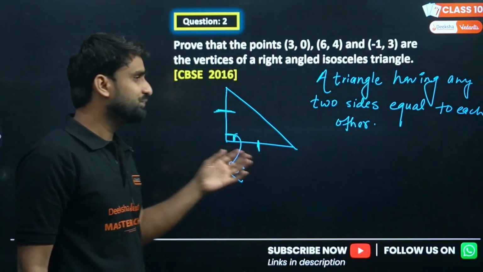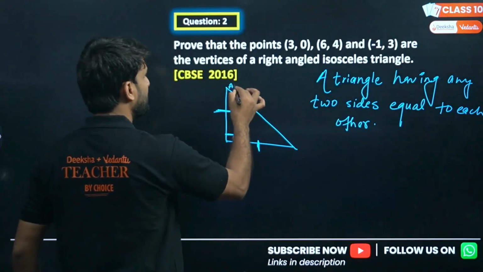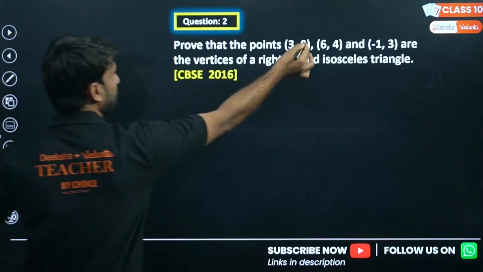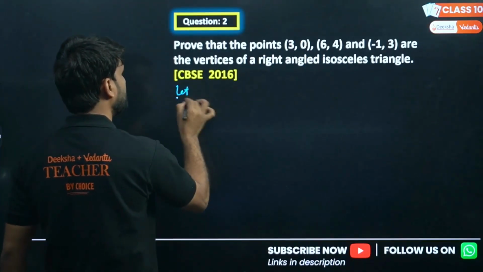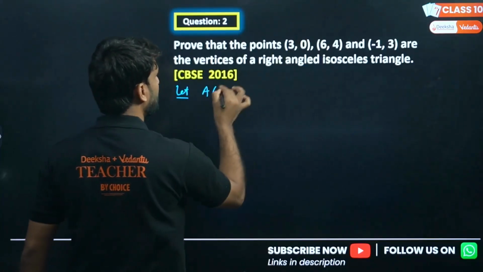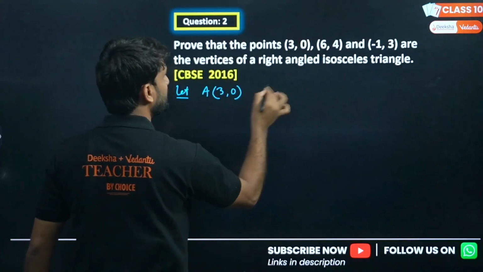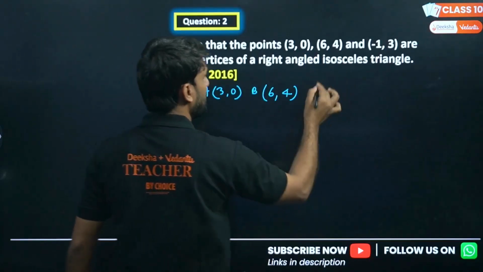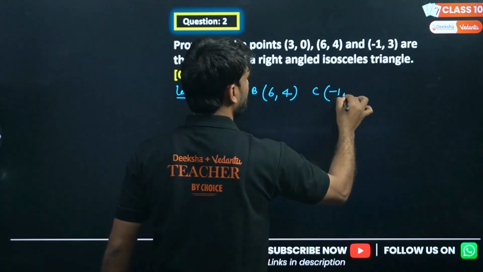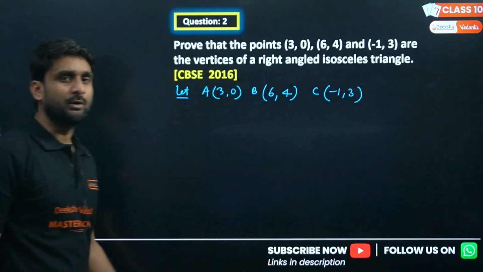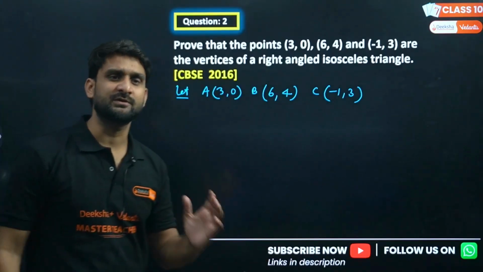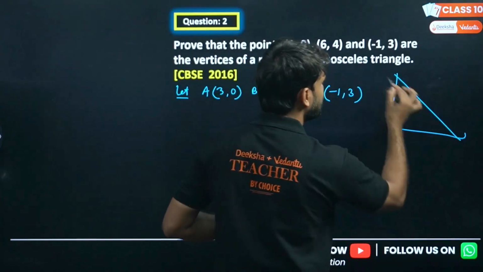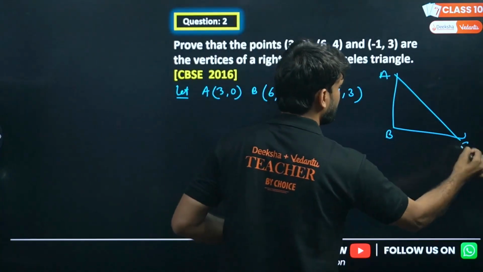So let's assume these are the coordinates. I'm calling the first coordinate A (3, 0), the second coordinate B (6, 4), and the third coordinate C (-1, 3). What we need to do here is just find the distance. Let's assume these are the corner vertices of a right angle triangle.